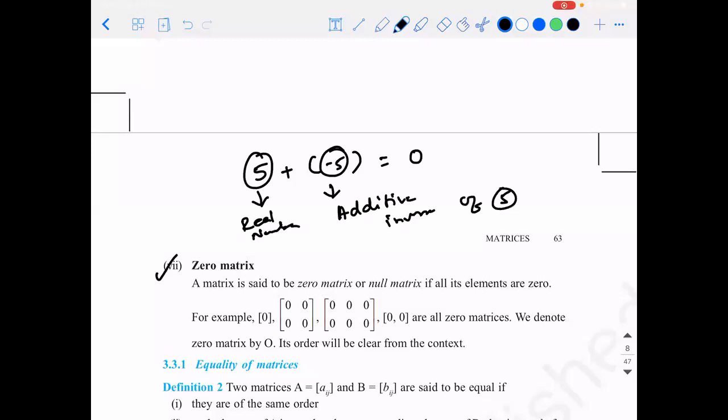Yes. So minus 5 is the additive inverse of 5 and 5 is the additive inverse of minus 5. So when can you call those two the additive inverse of each other? The sum is 0. Yes, when you add two numbers, if the sum comes out as 0, then you can talk about the additive inverse of that number.